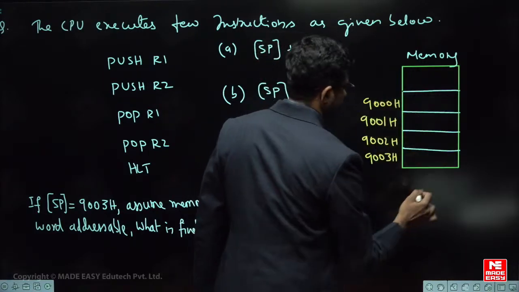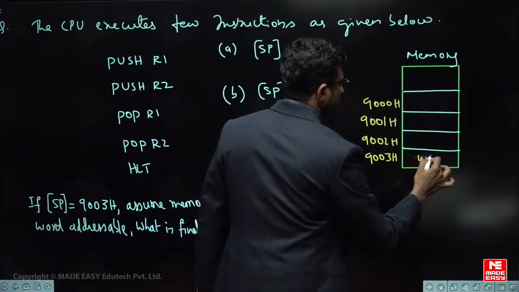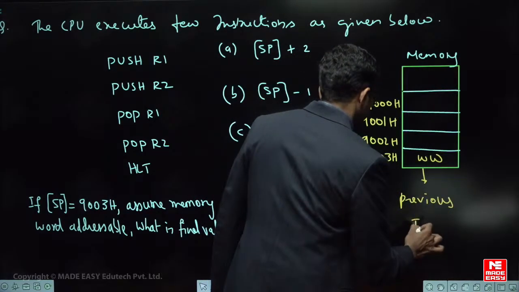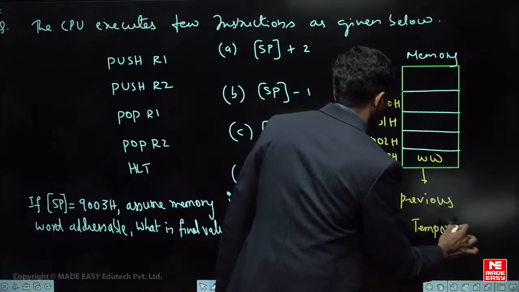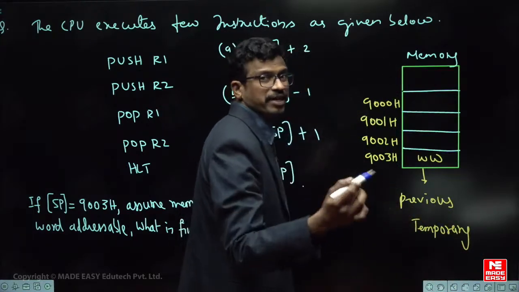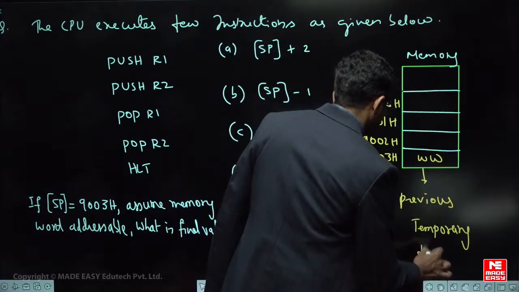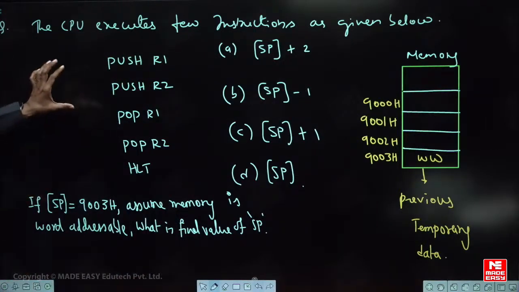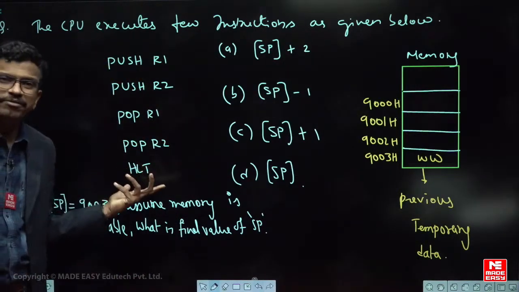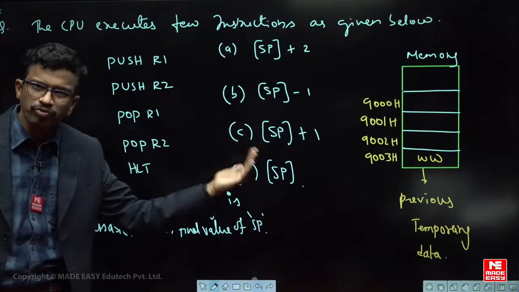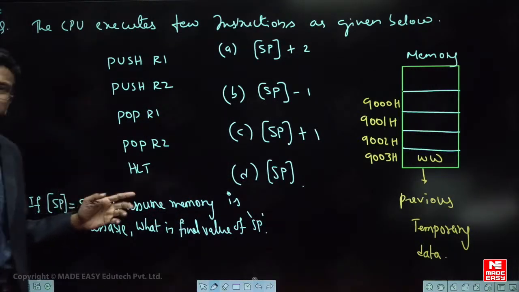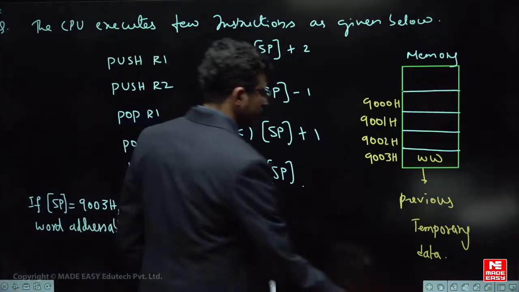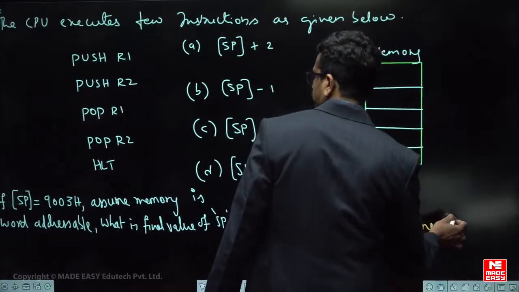Accepted? In hexadecimal. So this is some previous data, some previous temporary data. The stack pointer always contains an address which holds the previous temporary data value in the stack memory. Some value I just took, that is the question. Very easy: push is 2 times, pop is 2 times. In push operation, SP will be -1 because it is word addressable. In pop operation, SP is +1 because you are accessing from memory. Is it understood? So what is the answer now?